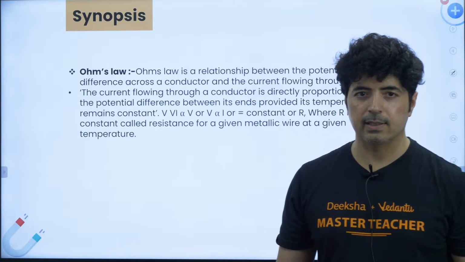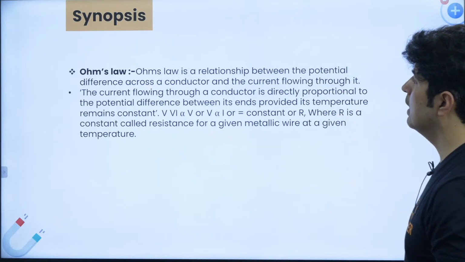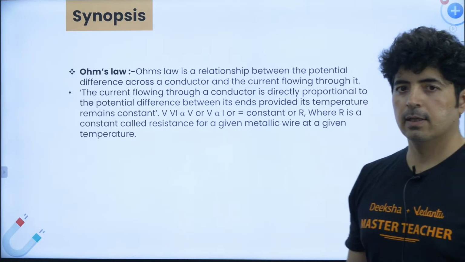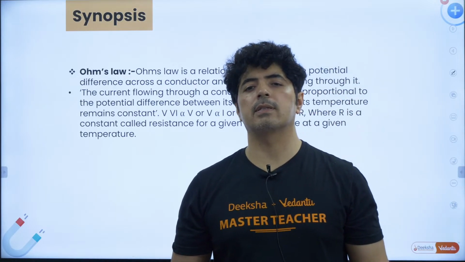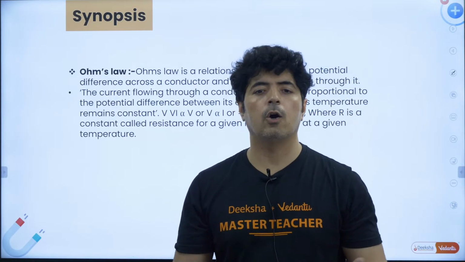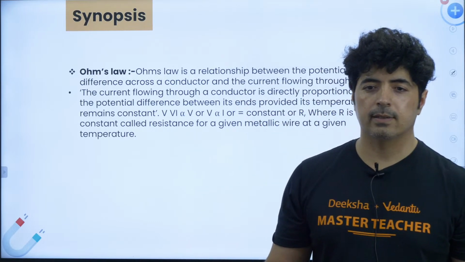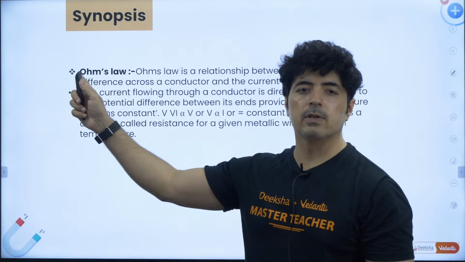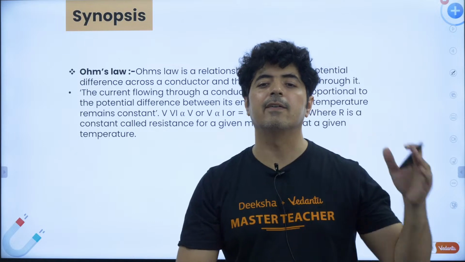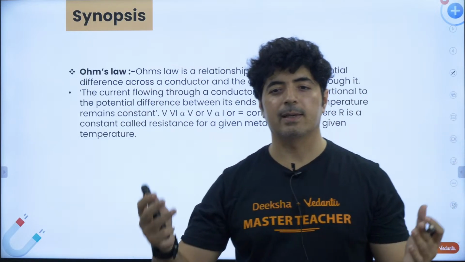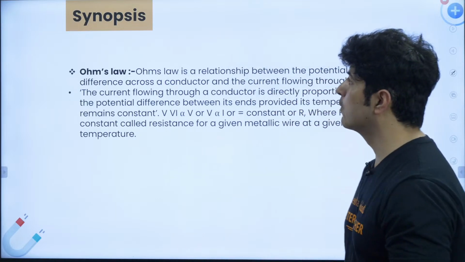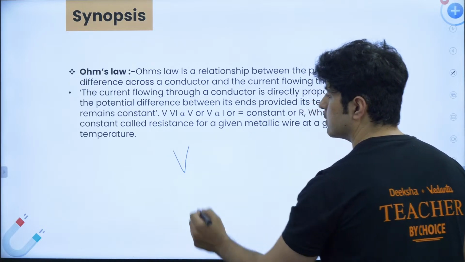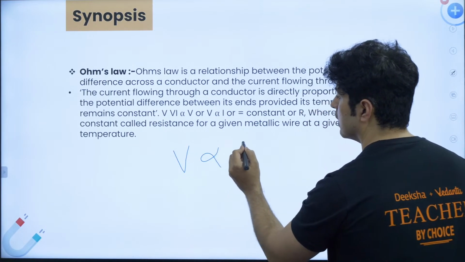Now what is Ohm's law? Ohm's law gives us the relationship between potential difference and current. It tells us how much is the potential difference and how much is the current in the circuit, and how we will calculate it. That relationship is given by this man, whose name was Ohm, O-H-M. So this was a scientist who found out this relationship. He said that potential difference V is proportional to current.